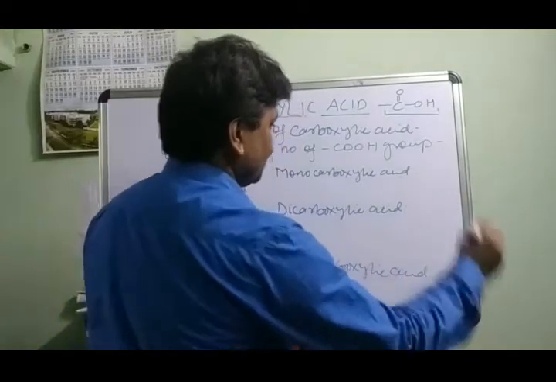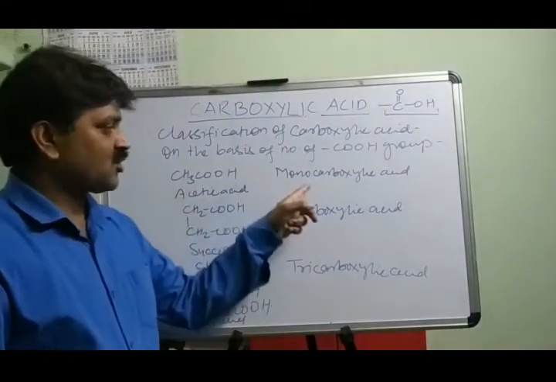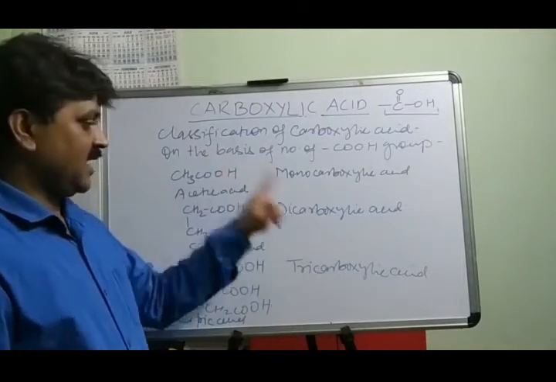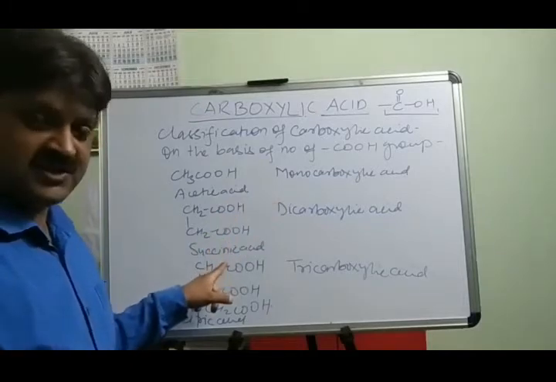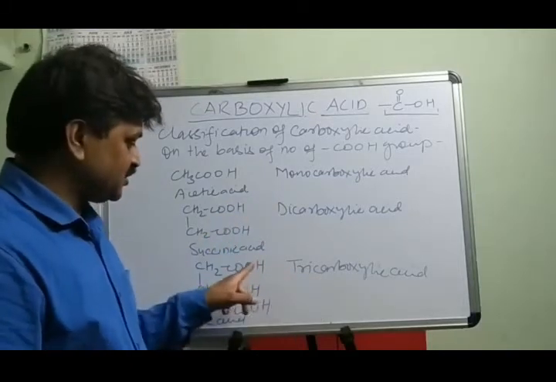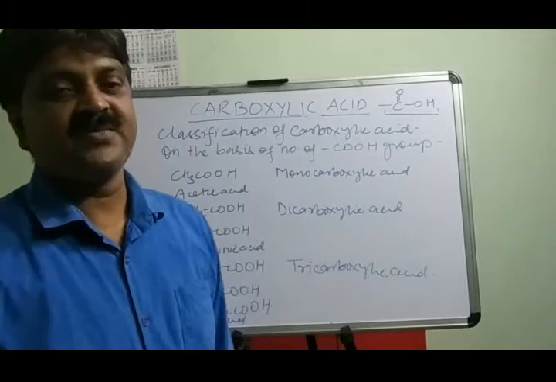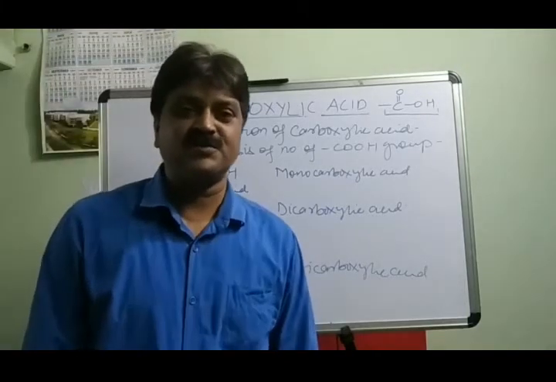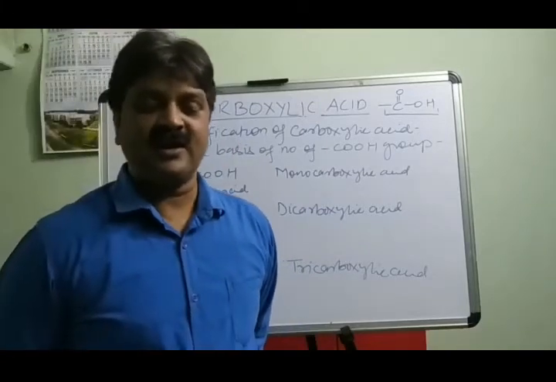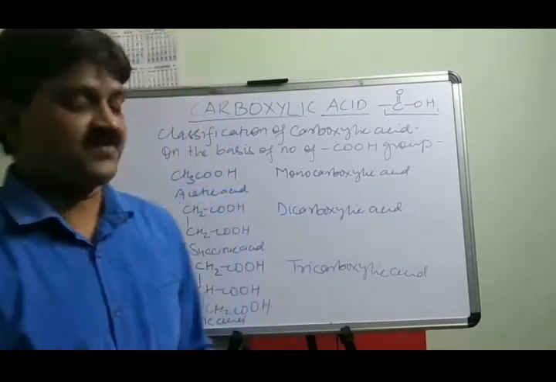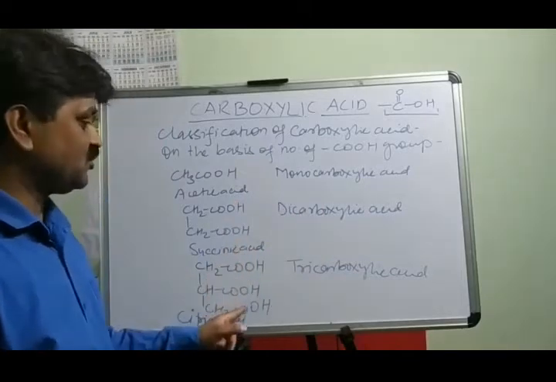So on the basis of the number of COOH groups, there are 3 types of carboxylic acid: monocarboxylic acid having 1 COOH group, dicarboxylic acid having 2 COOH groups, an example being succinic acid, and tricarboxylic acid having 3 COOH groups, an example being citric acid. So aliphatic carboxylic acid may be classified on the basis of the number of COOH groups present in the compound, and it may be of 3 types: monocarboxylic, dicarboxylic, and tricarboxylic. Having 1 COOH, monocarboxylic; 2 COOH, dicarboxylic; 3 COOH groups, tricarboxylic acid.